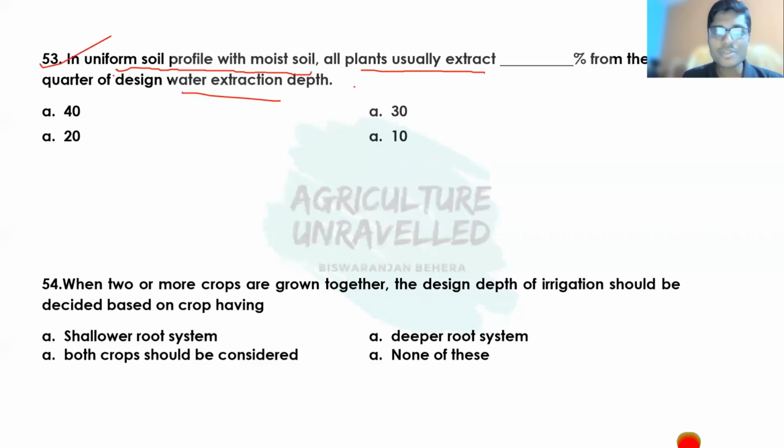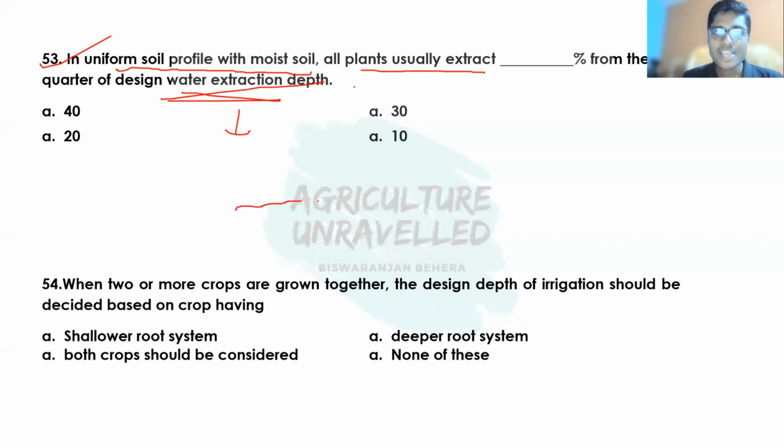Then coming to the next question, that is, in uniform soil profile with moist soil, all plants usually extract what percentage from the second quarter of design water extraction depth. Then what is this design water extraction depth? Design water extraction depth is the depth of soil from which the plant gets most of its water requirement. So this is the design water extraction depth.